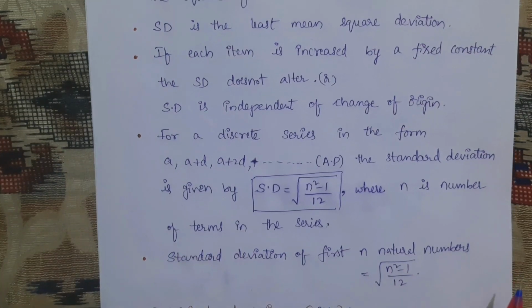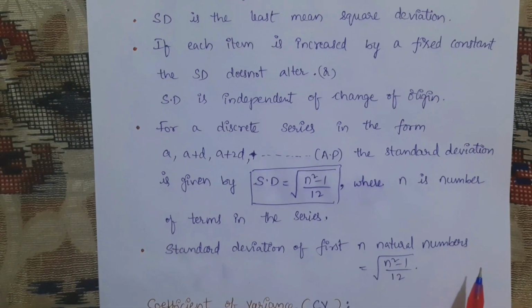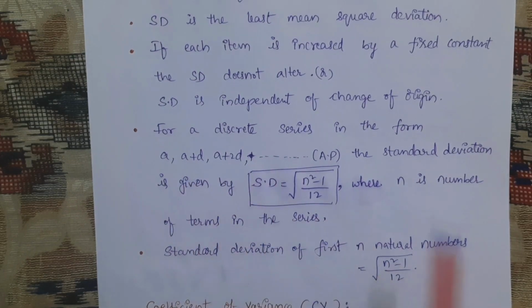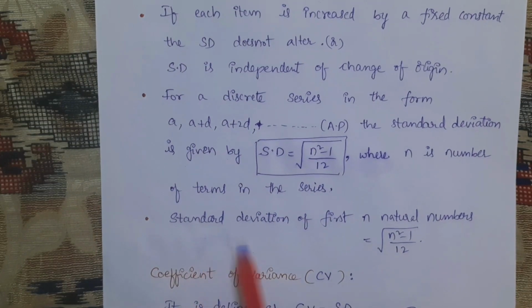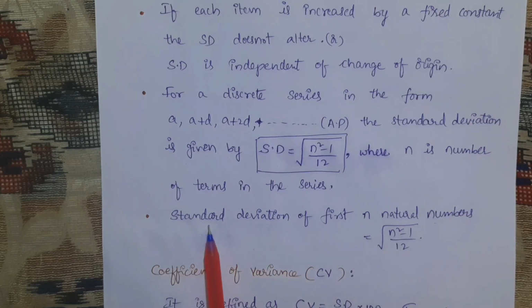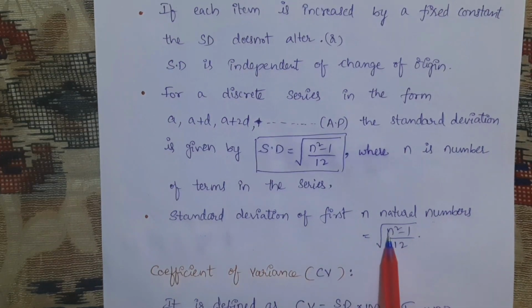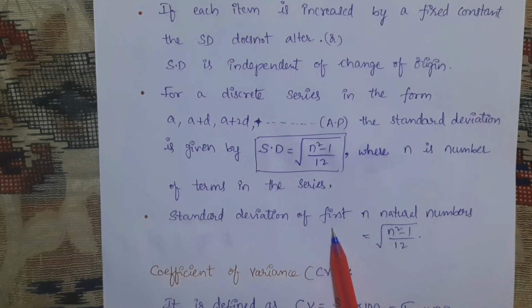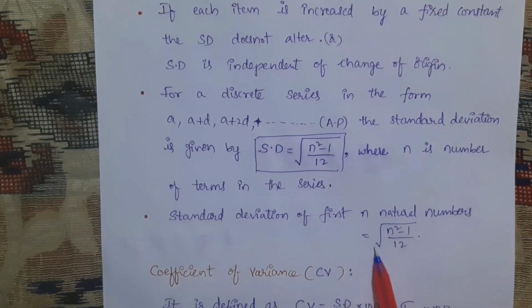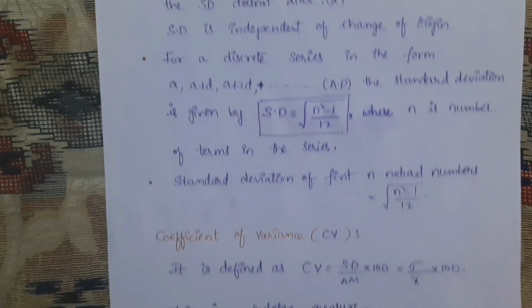This can be used in some problems if they ask the standard deviation whenever the series is in AP. Similarly, the standard deviation of the first n natural numbers is again square root of (n square minus 1) by 12. If they ask the standard deviation of the first 10 natural numbers, then it will become square root of (10 square minus 1) by 12. Okay, remember this.